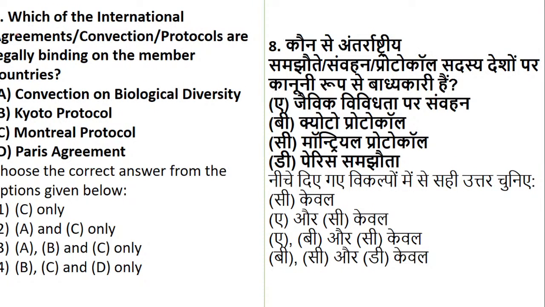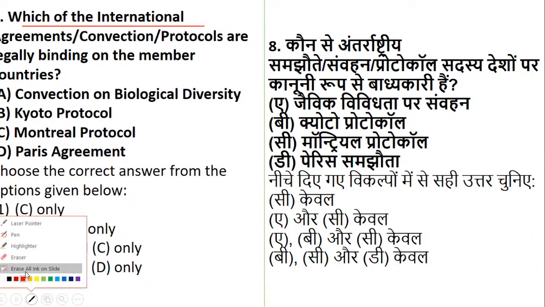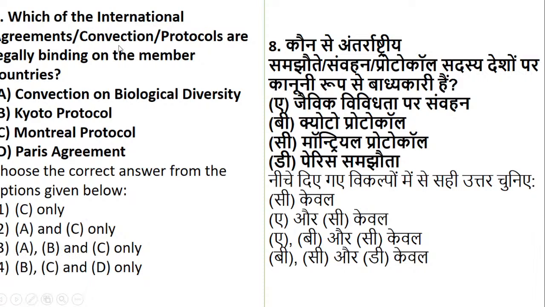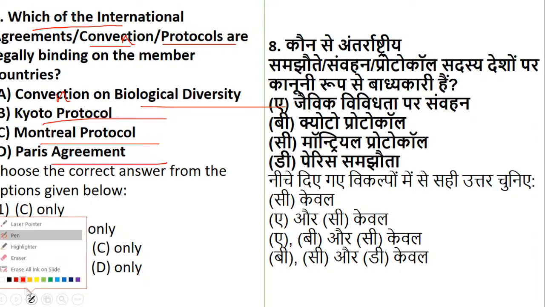Now coming to the 8th question. Now see, 8th question is what? Now read the question very carefully, okay? Which of the international agreements, or the conventions or the protocols are legally binding on the member countries? Whether it is Convention on Biological Diversity, Kyoto Protocol, Montreal Protocol, or Paris Agreement. So which is legally binding on the member countries.